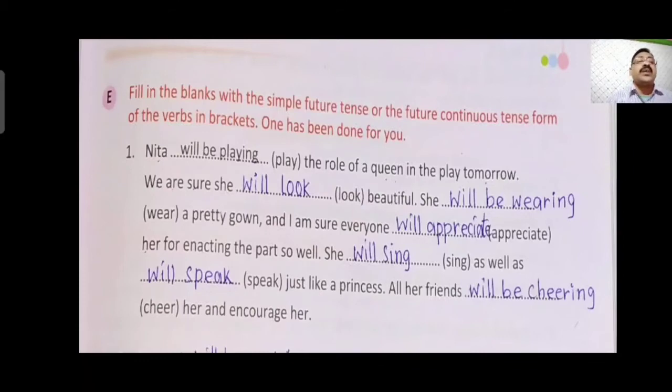She will be singing as well as speaking. She will sing as well as speak just like a princess. All her friends will be cheering her and encouraging her. In some sentences it is simple future tense and in some blanks it is future continuous tense. Where it is future tense, I have written will look, will sing, will speak. Where it is continuous form, will be playing, will be wearing, will be cheering.